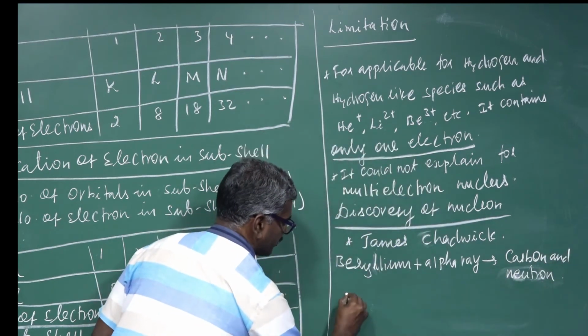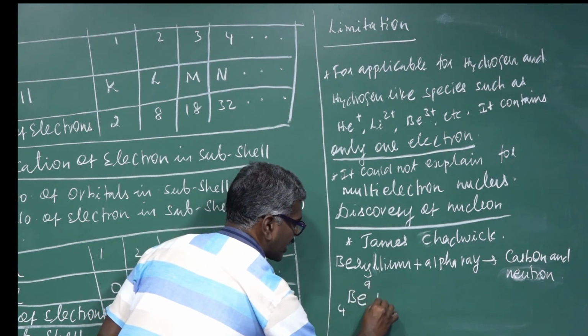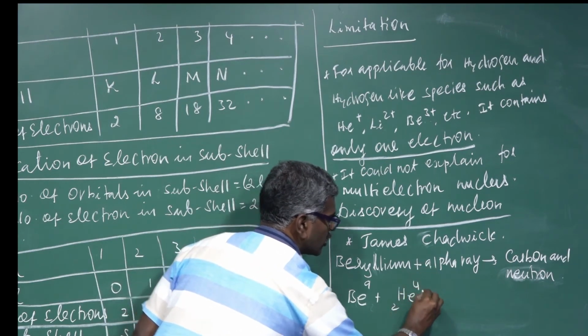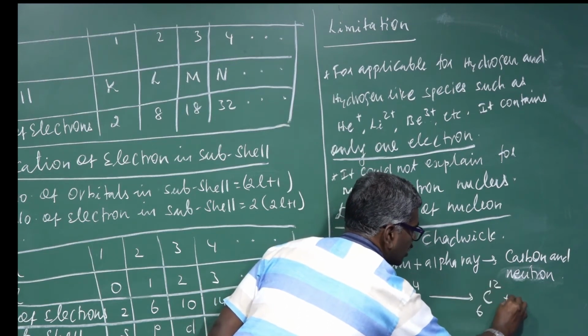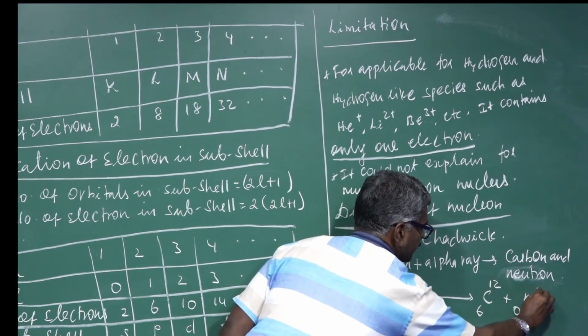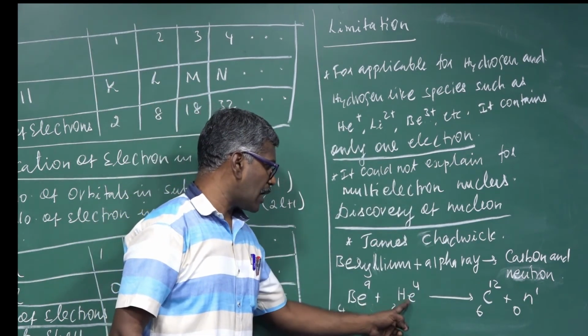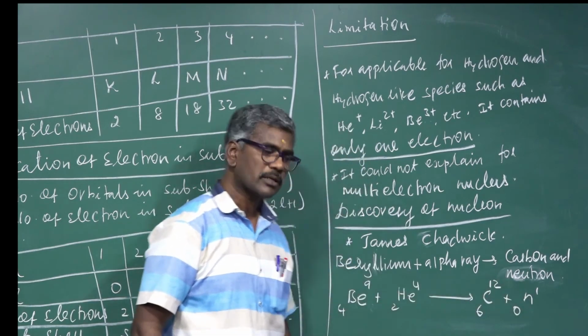For example, beryllium, atomic number 4, mass number 9, with alpha particles helium 2, 4, forms carbon 6, 12 and neutron. Beryllium atom bombarded with alpha particle forms carbon and neutron.